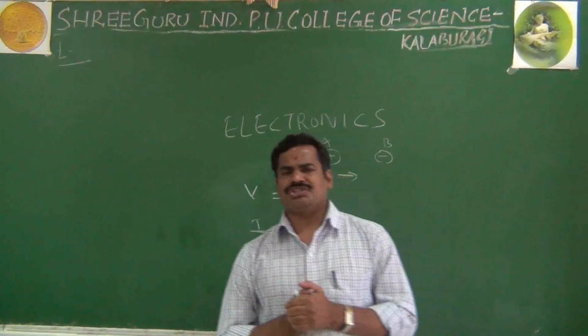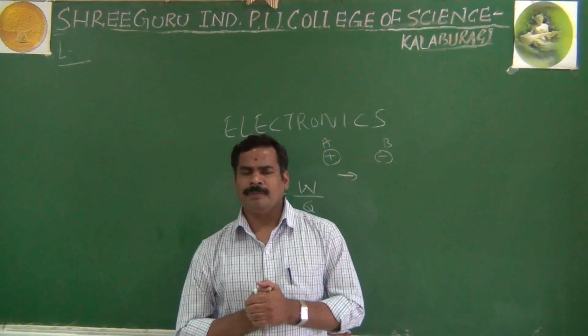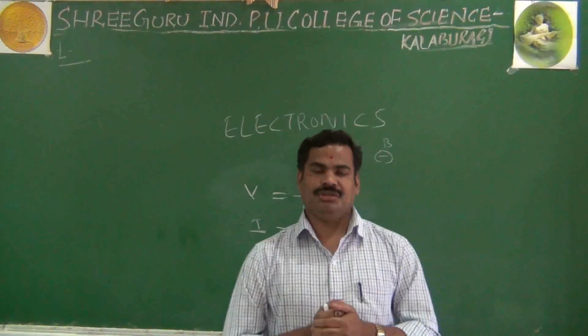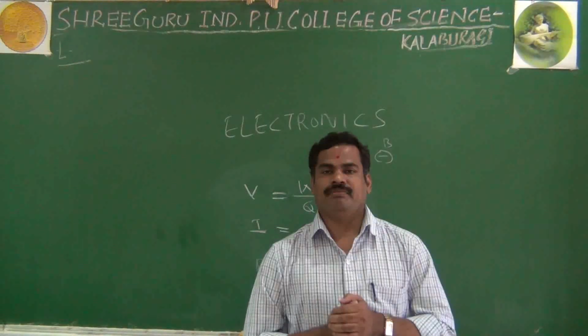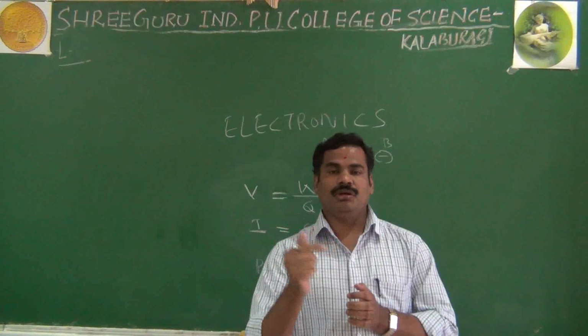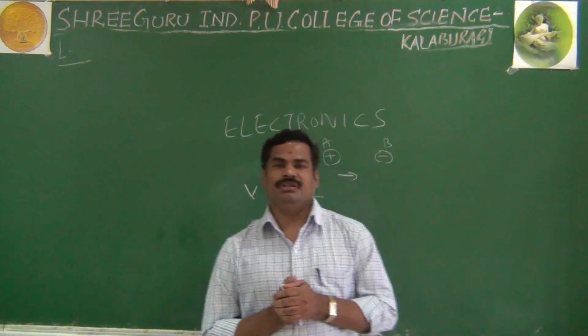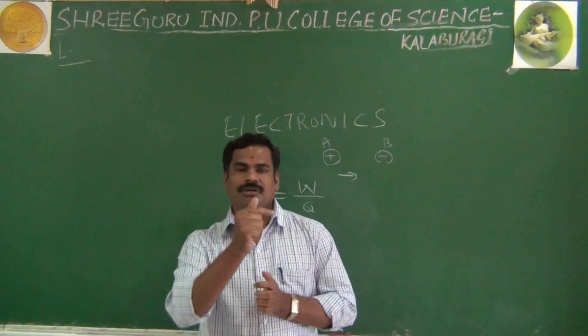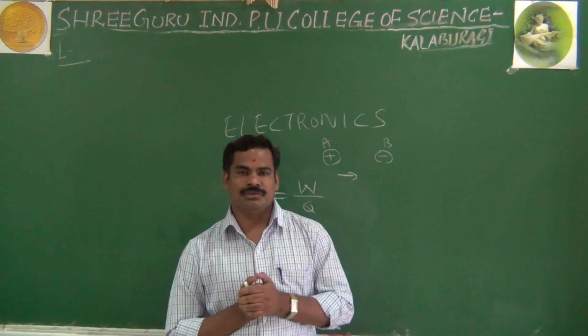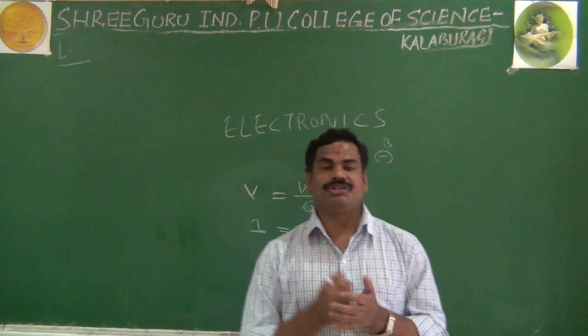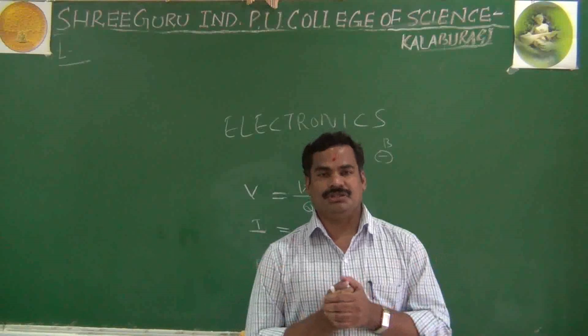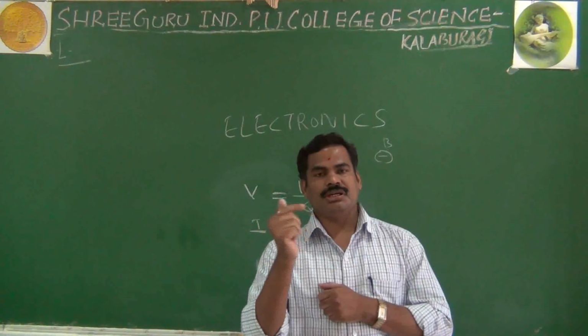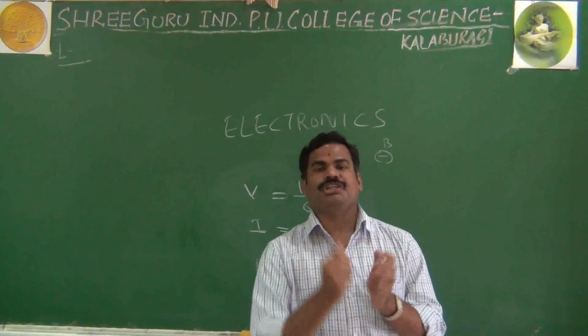In the same way, in yesterday's class I said the voltage is like the lecturer, because in electronics the voltage gives direction to the electrons. What is the use of the lecturer? The lecturer gives direction to the students on how to read and how to study.